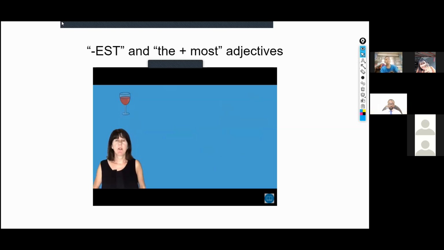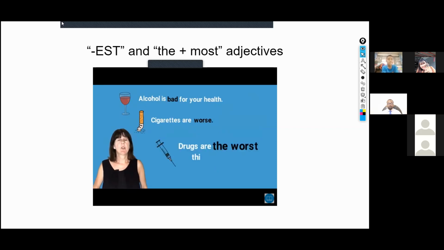So likewise, alcohol is bad for your health. Cigarettes are worse, but the worst of all are drugs. So drugs are the worst thing for your health. The superlative of bad is the worst, not the baddest.